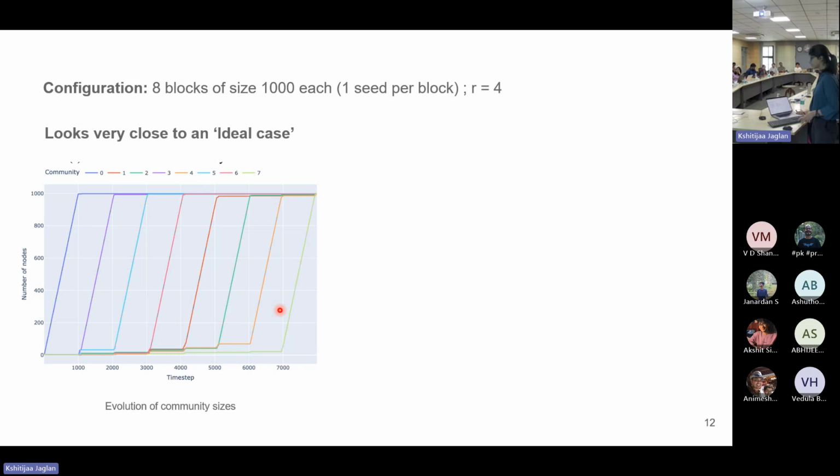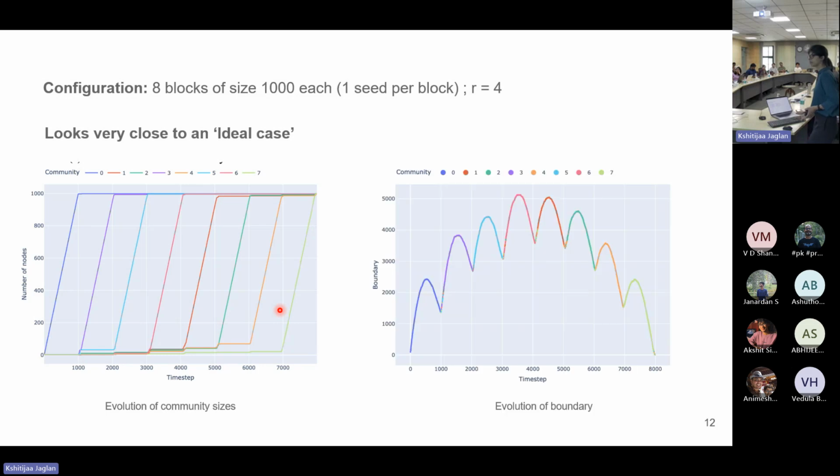But to understand it in a better way, consider a scenario where you do not know which community a node belongs to. In that case, we don't really have these colors to know what community is being sampled. So we can't really get that plot which you can see on the left. Instead, we now look at what is called a network boundary. Network boundary is nothing but just the number of edges that connect your sample network to its outside.